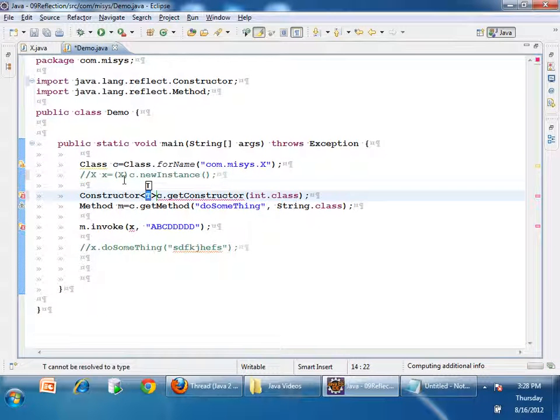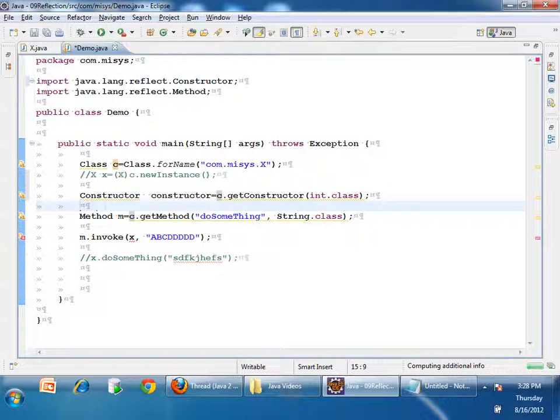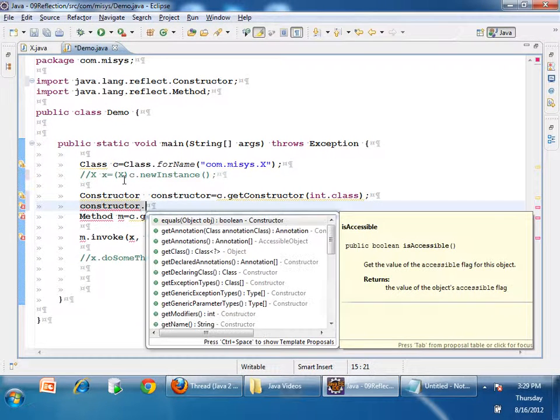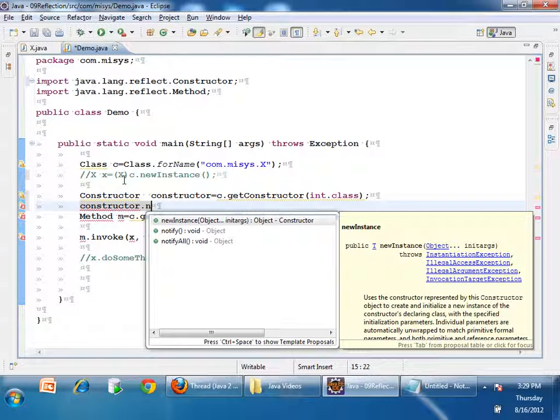By using the constructor, what can I do? I can get the metadata of the constructor, right? So now what I can do is constructor.newInstance. It is saying Object... args.